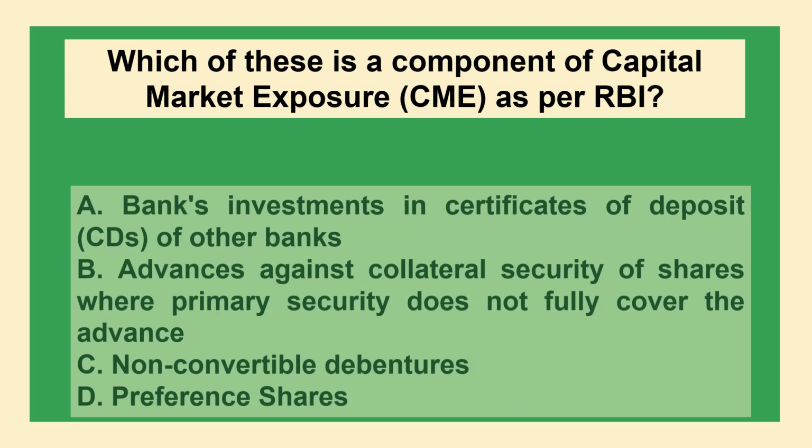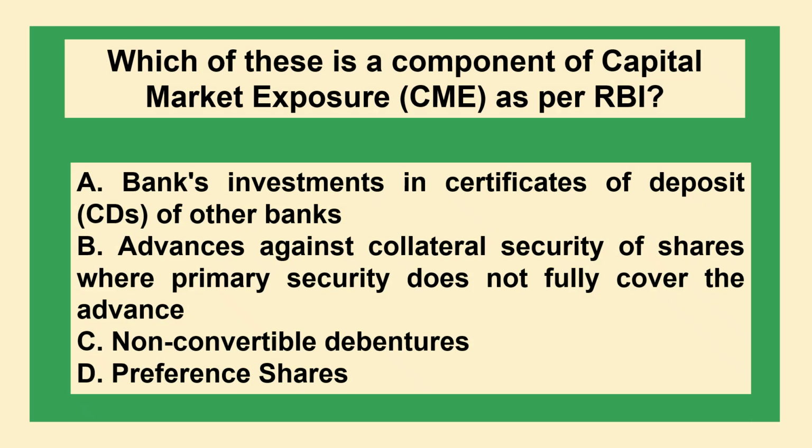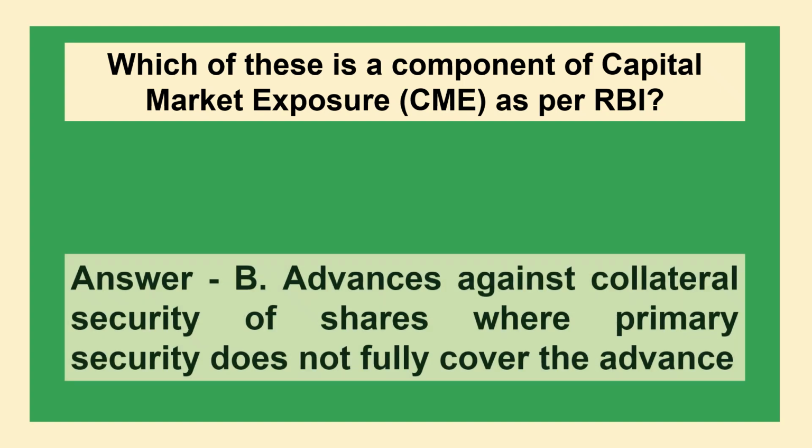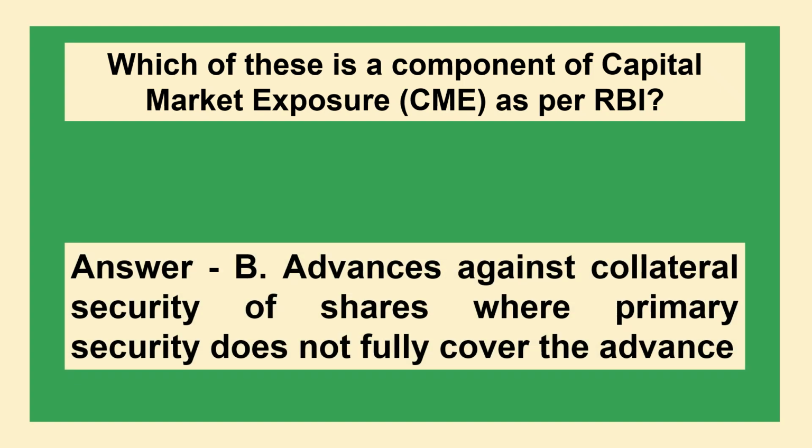The next question is which of this is a component of capital market exposure, CME, as per RBI. Option A, bank's investments in certificates of deposits, CDs of other banks. Option B, advances against collateral security of shares where primary security does not fully cover the advance. Option C, non convertible debentures. Option D, preference shares. The correct answer is option B, advances against collateral security of shares where primary security does not fully cover the advance.